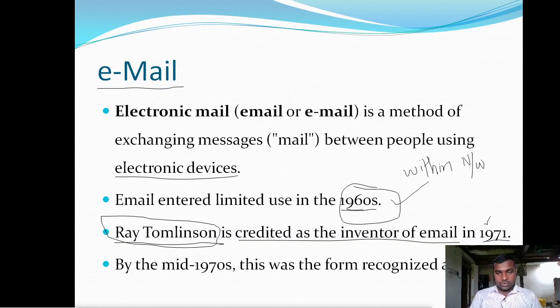So in 1971, he introduced an email that can send messages between any two persons anywhere in the world by using any kind of network. By the mid 1970s, this was the form recognized as email.